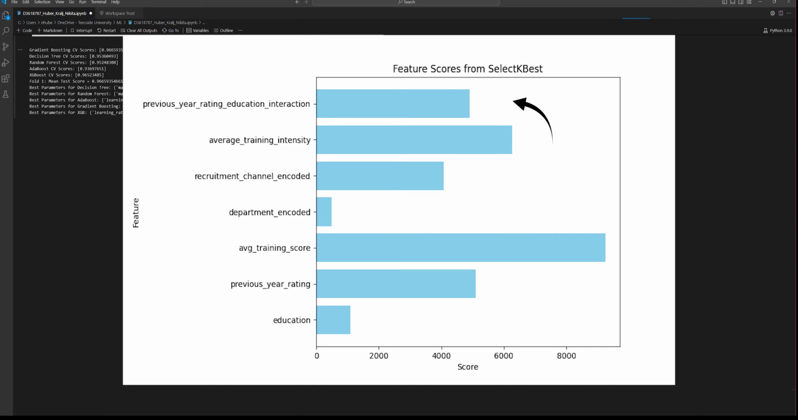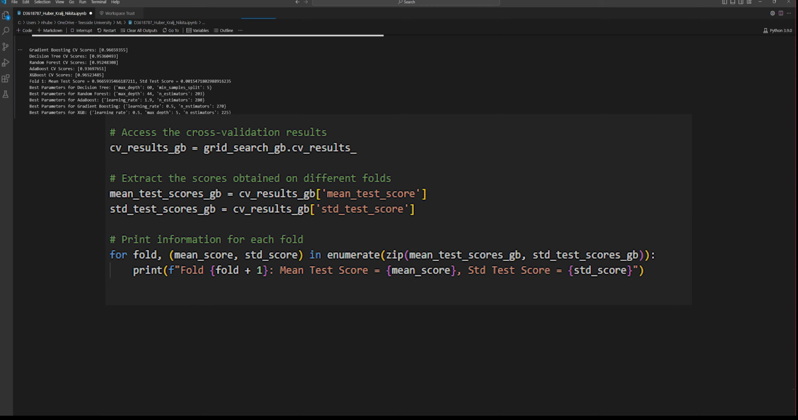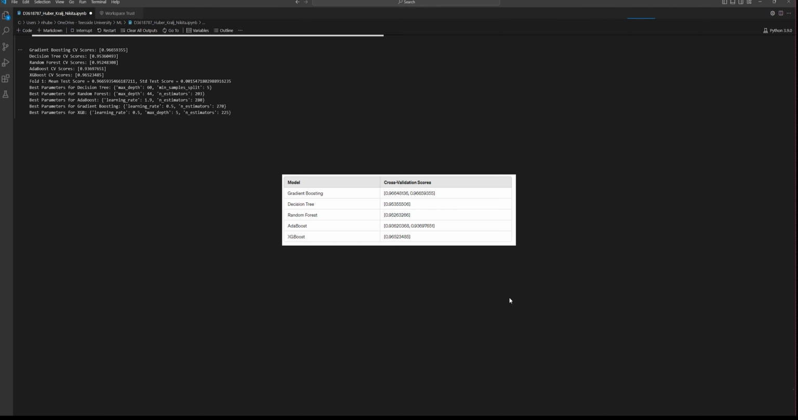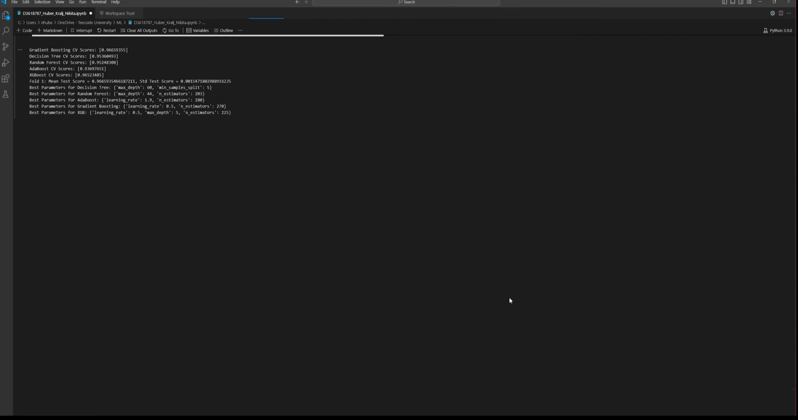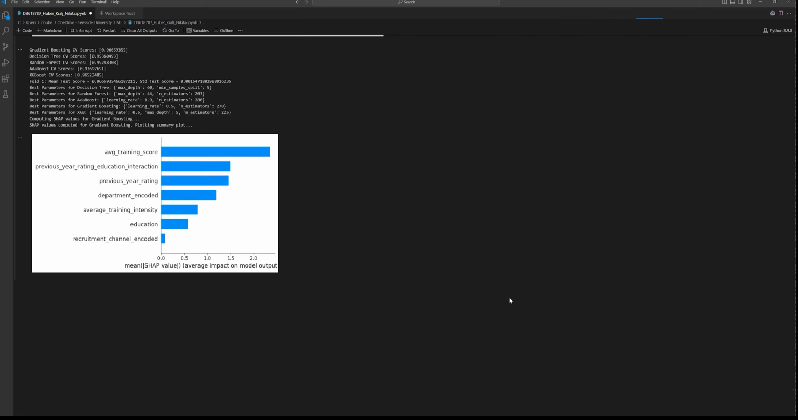I also implemented cross-validation with 5 folds to make sure the algorithms are performing well, and printed the results over and over again just to get the best hyperparameters. Finally, I visualized the findings and printed the classification report.